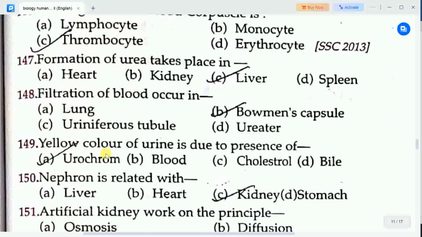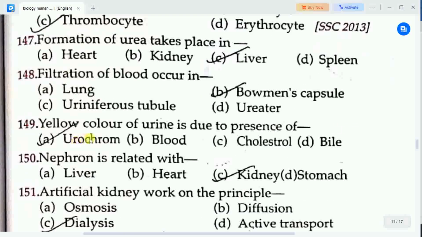Next question is, filtration of blood occurs in. Options are A. lung, B. Bowman's capsule, C. uriniferous tubule, D. ureter. Correct answer is option B, Bowman's capsule. Filtration of blood occurs in Bowman's capsule.